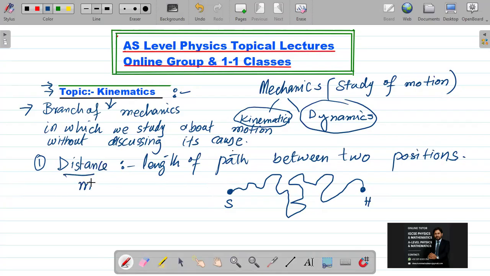It is measured in meters. It is a scalar quantity because it does not have any proper well-defined direction, and it is changing direction at every moment. So we can say that it is a scalar quantity. It has magnitude and unit only.